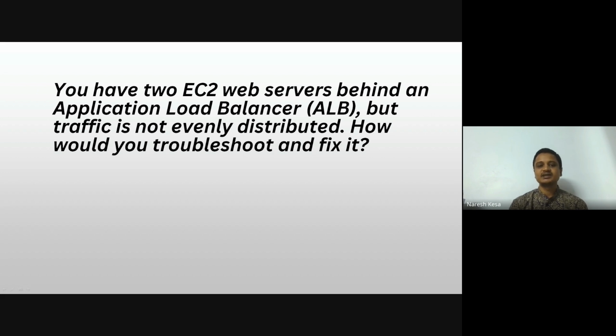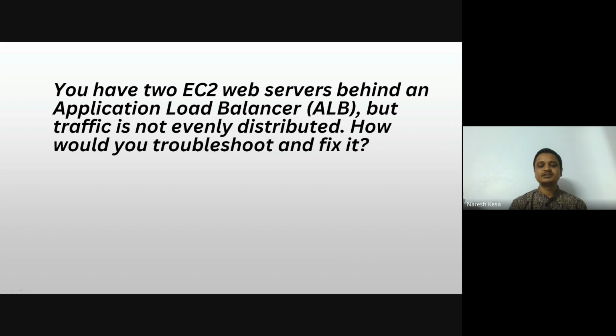We have to check the health and response time of the instances. If one instance is slower to respond, ALB might send fewer requests there. That's why we have to check CPU, memory, and network usage of both EC2 instances, and application logs for delays. We also have to check cross zone load balancing.